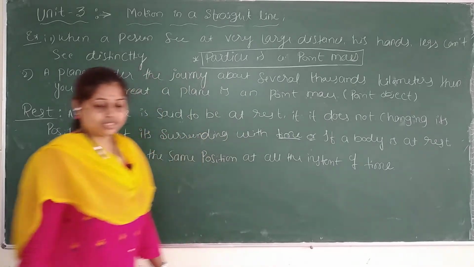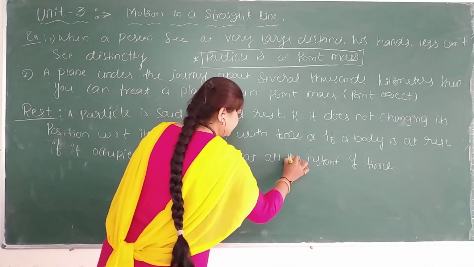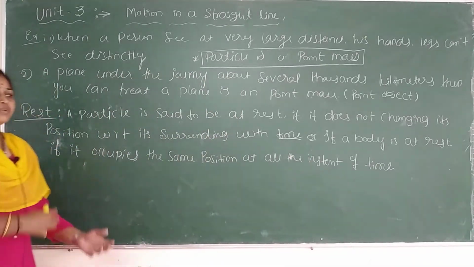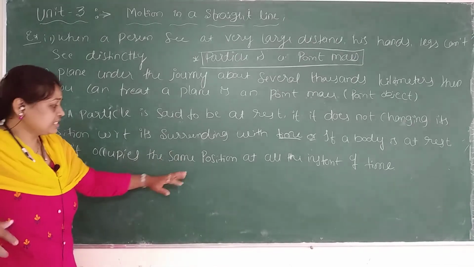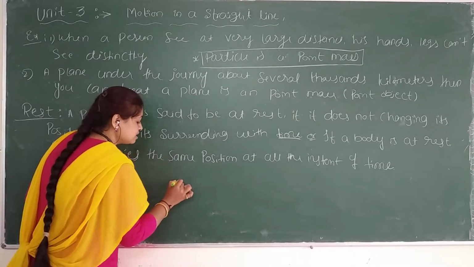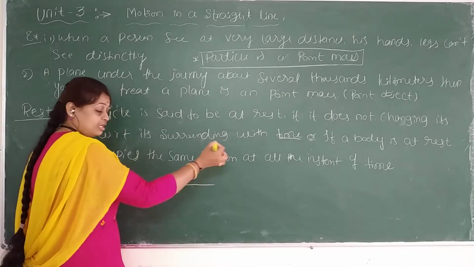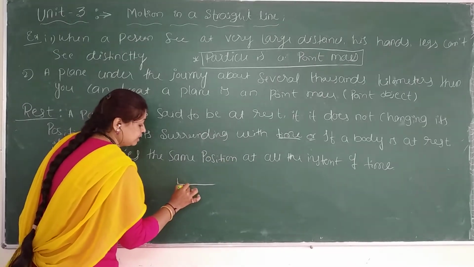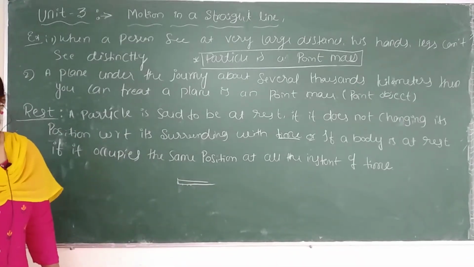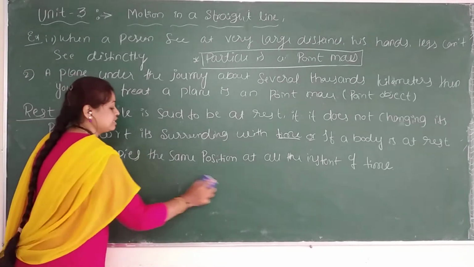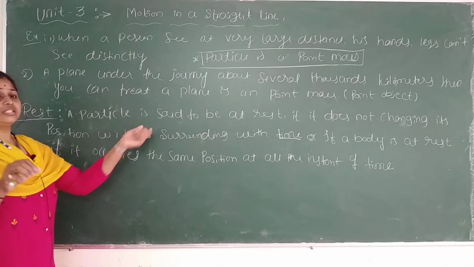All the instants of time means every time the position will be same only. Time keeps on going, but the object remains at this position, here only, while the time is moving forward. The rest, there is no change in position. It will remain at rest. You can say this definition or you can say this definition.